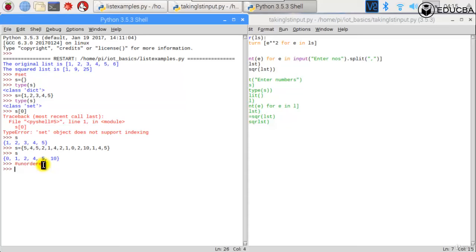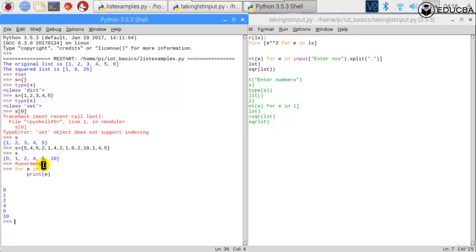Okay, but you can iterate, not with the index. You don't have an index, but you can iterate like this. For every element E in S, print E. All right, you can do that. You can just print all the elements in S. This is something that can be done with a set.